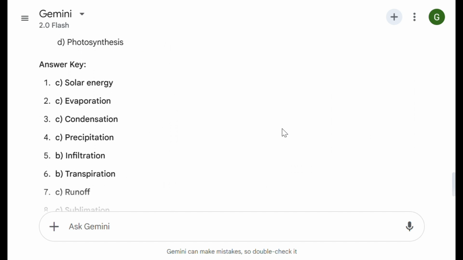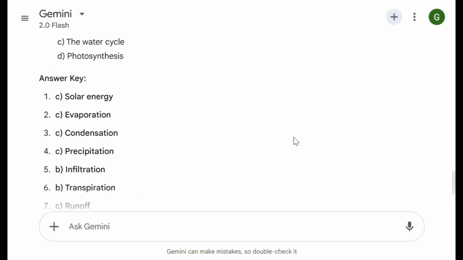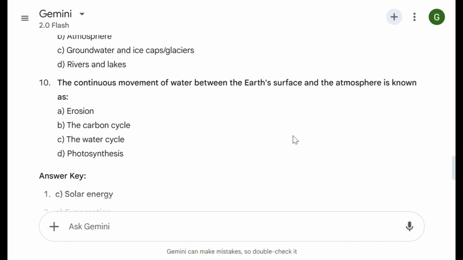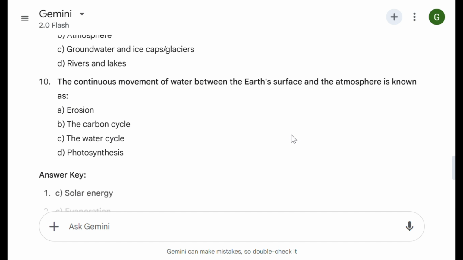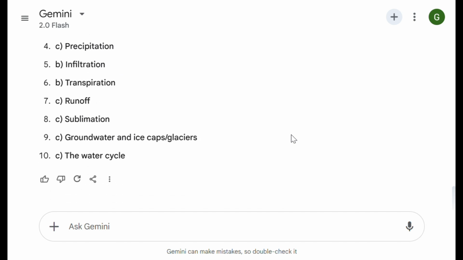And since in the prompt we mentioned that we need the answer key also, it is generating the answer key: question number 1 is C, 2 is C, 3 is C, 4 is C, 5 is B, 6 is B, and so on. So in this way you can generate questions on a given topic for practice purposes and also for learning purposes.